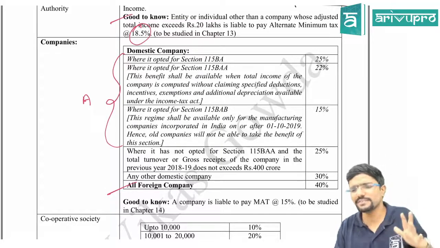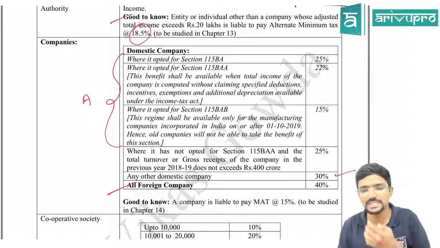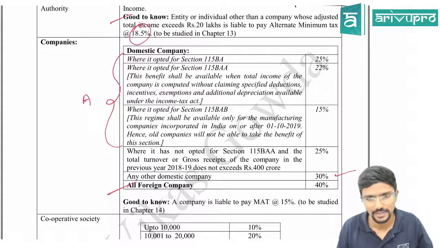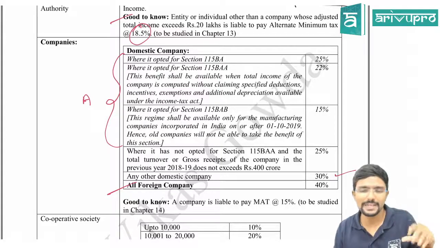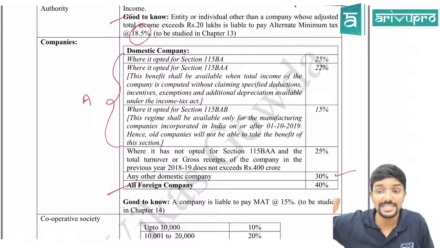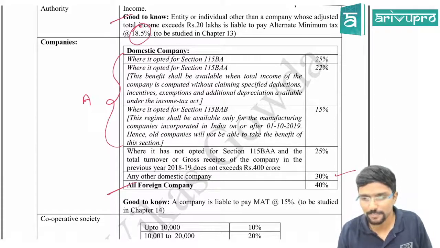Normally, if nothing is given in the question and they have just mentioned domestic company, always apply 30%, guys. Whereas for other domestic companies, if they satisfy certain criteria, the tax rate is lower than 30%. Which are those companies, we will see.